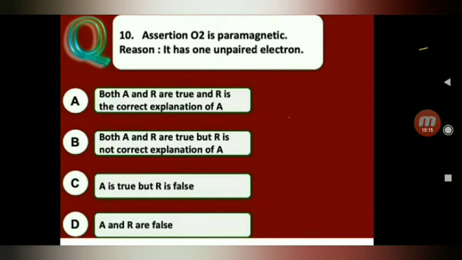Next, 10th one. Assertion: O2 is paramagnetic. Reason: it has one unpaired electron.